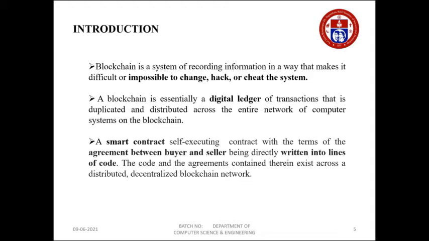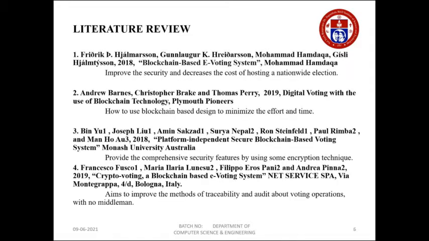And now the introduction part. Why are we using blockchain? Because it is immutable and impossible to change, so nobody can hack or cheat the system. As I mentioned earlier, it's nothing but a digital ledger. And a smart contract is a simple piece of immutable code that can't be changed, and it is the agreement between the buyer and the seller. And this is the paper that I have referred to, so you can visit this paper.